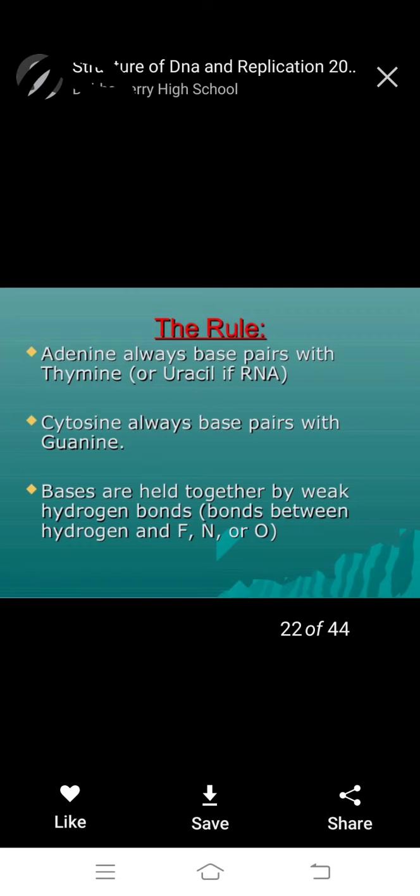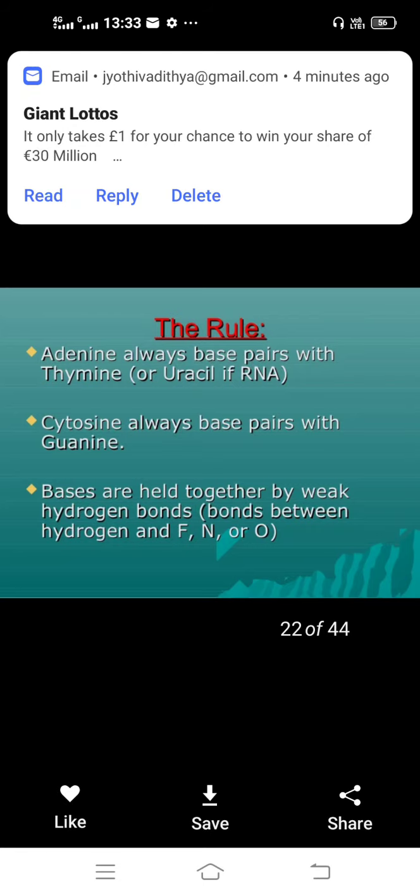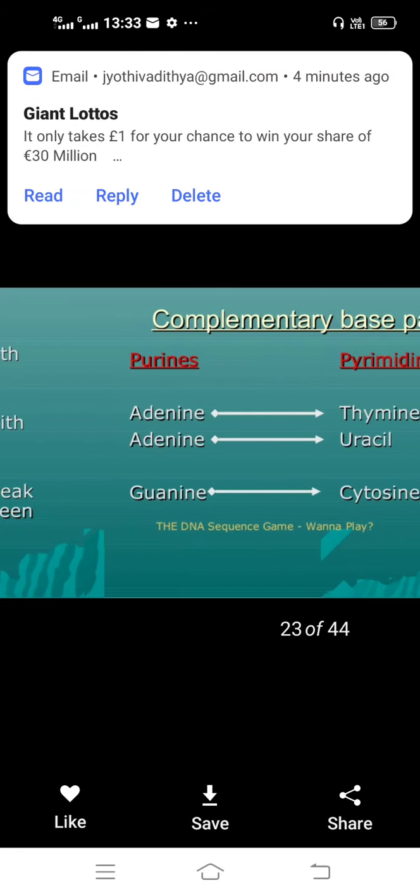Next, the rule: adenine always pairs with thymine, or with uracil in RNA. Cytosine always pairs with guanine. Bases are held together by weak hydrogen bonds, not strong, between hydrogen and fluorine, nitrogen, oxygen.